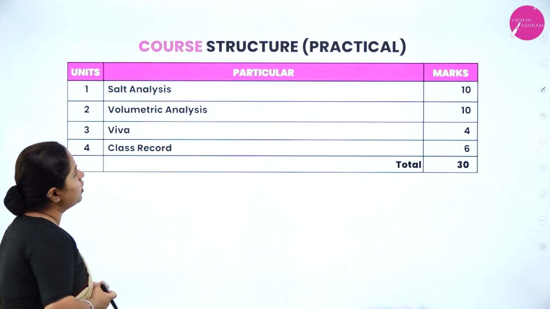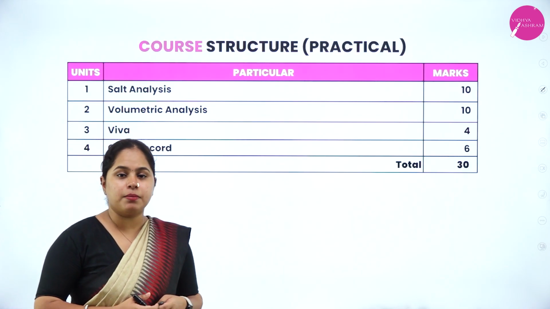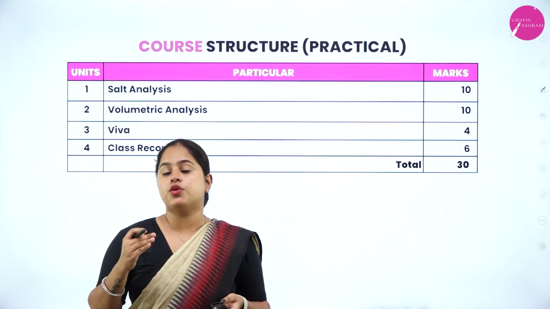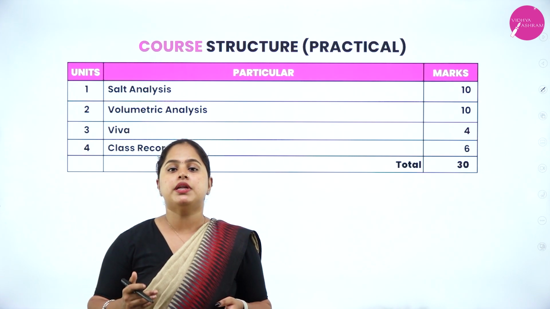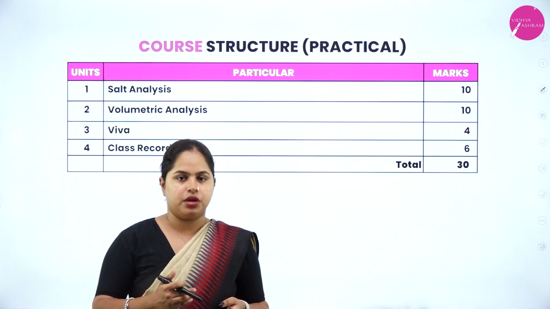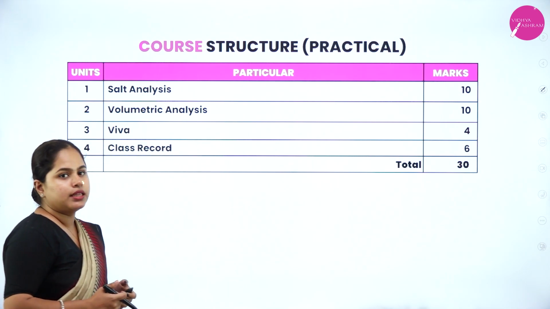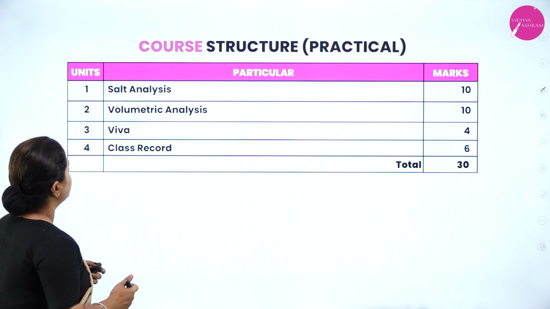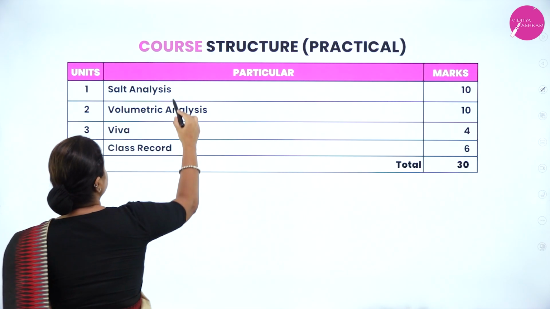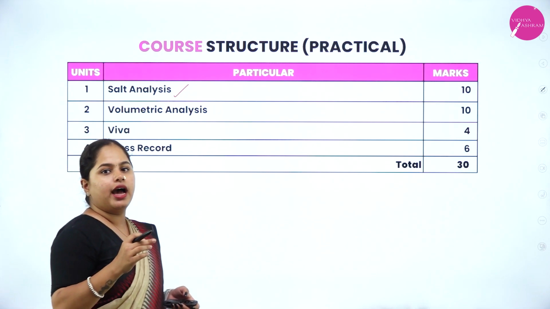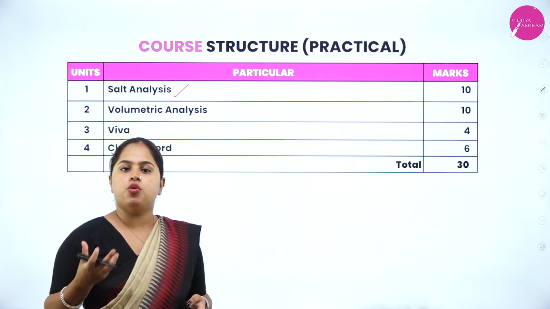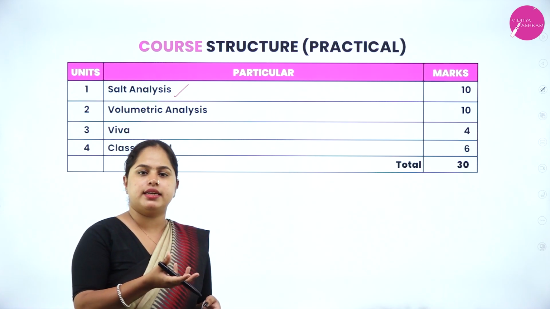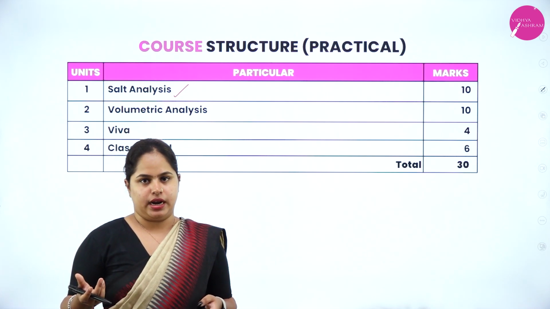Now, moving on to the course structure of your practical exam. As I said, the 70 marks you will be getting completely from the theory, and the remaining 30 marks will be completely from your practical examination. Here you can see the syllabus for your practical exam. Your first experiment is salt analysis. In the lab, we are doing only simple inorganic salts, wherein you have to identify one acid radical and one basic radical.